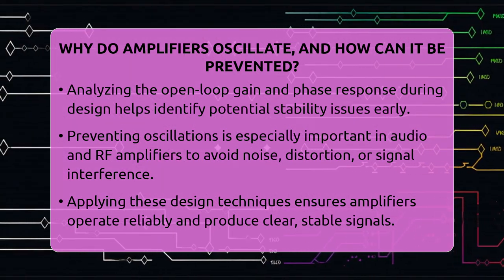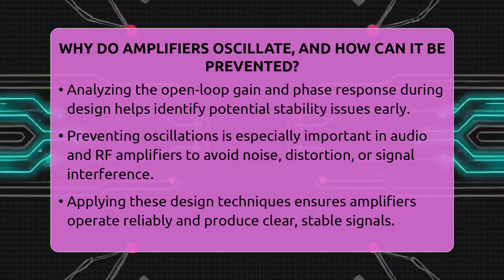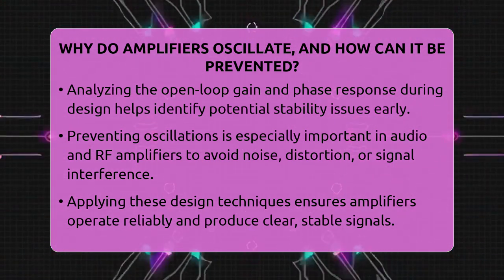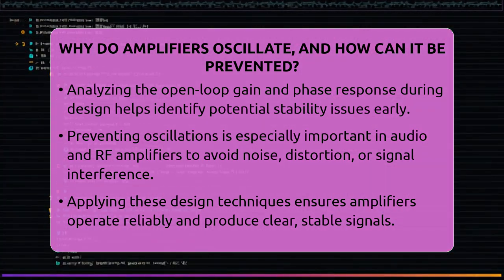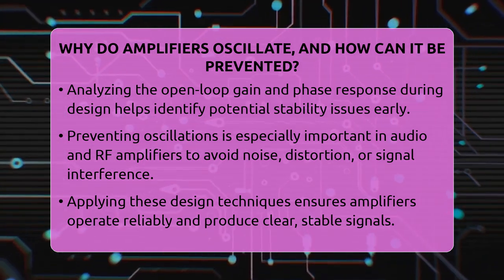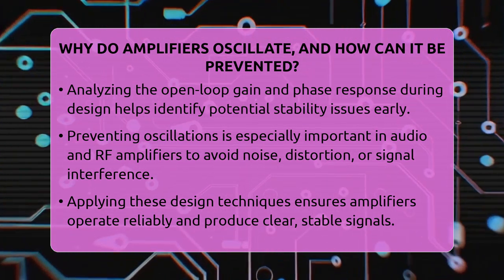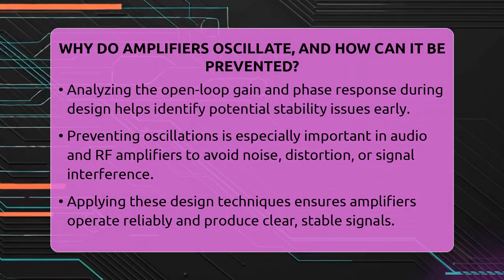For example, in audio systems, oscillations can cause annoying noise or distortion. In radio frequency amplifiers, they can interfere with signals and reduce efficiency. By understanding what causes these oscillations and applying proper design techniques, engineers can create amplifiers that work reliably and produce clear signals every time.